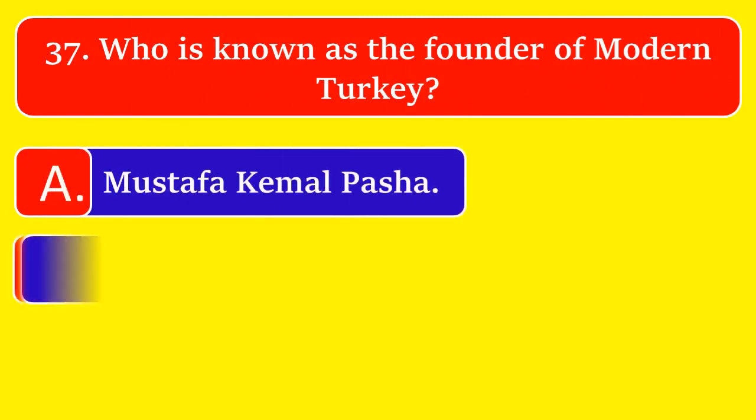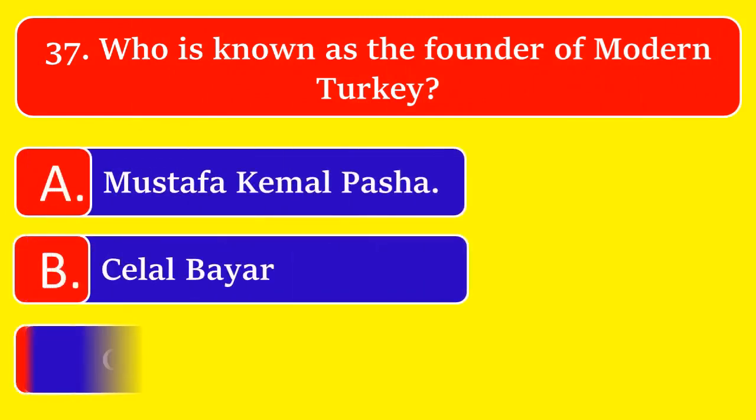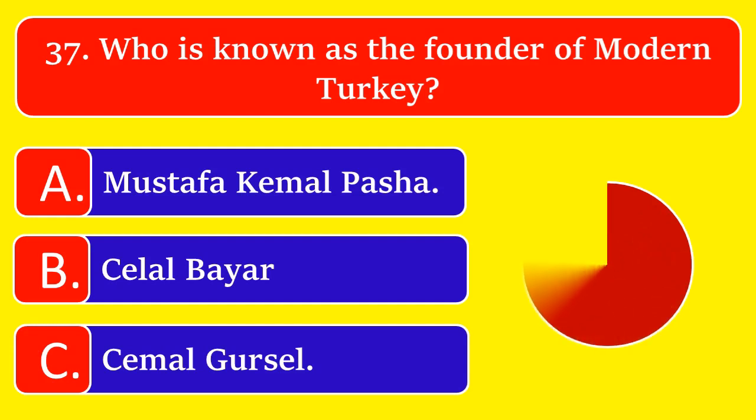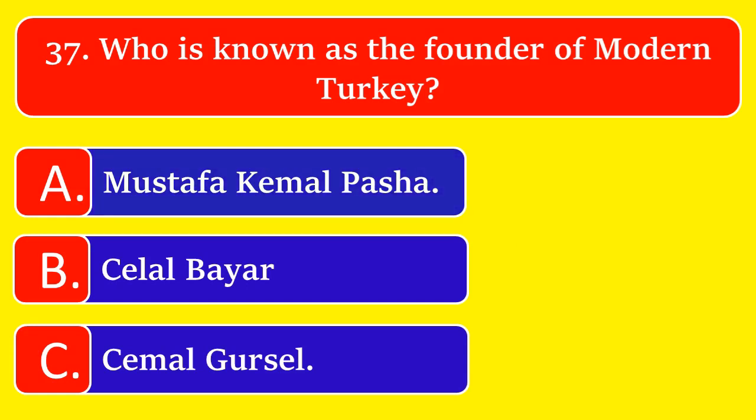Who is known as the founder of modern Turkey? Option A Mustafa Kemal Pasha, or option B Celal Bayar, or option C Cemal Gürsel. The great answer is option A Mustafa Kemal Pasha.